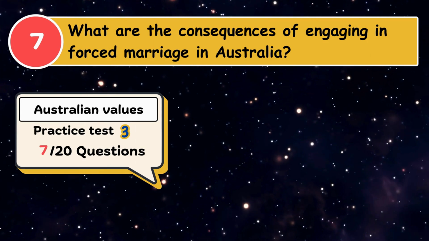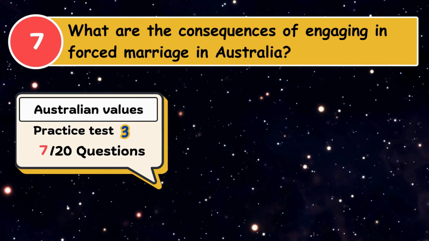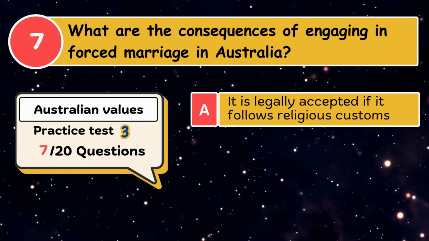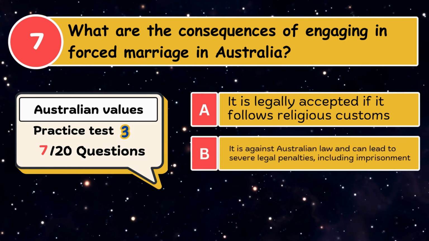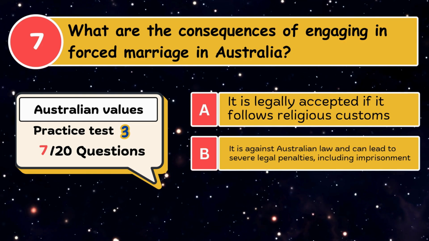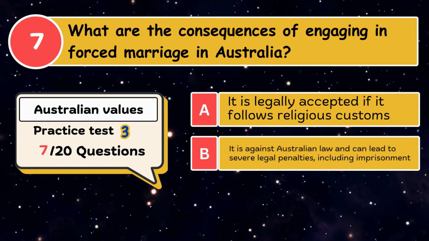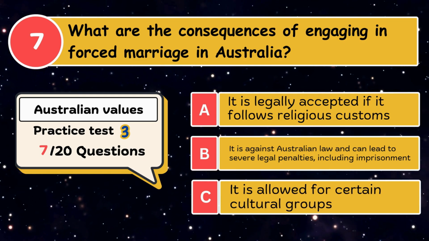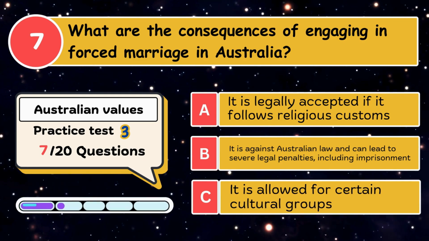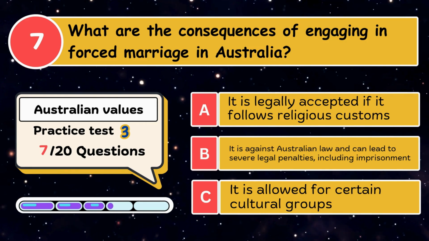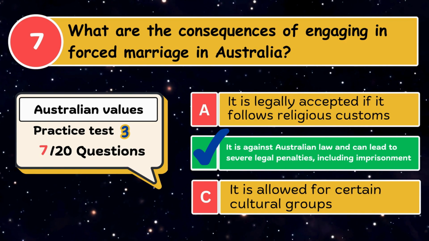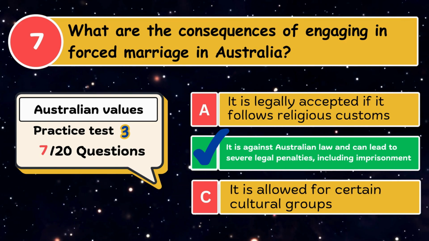What are the consequences of engaging in forced marriage in Australia? A. It is legally accepted if it follows religious customs. B. It is against Australian law and can lead to severe legal penalties, including imprisonment. C. It is allowed for certain cultural groups. The correct answer is it is against Australian law and can lead to severe legal penalties, including imprisonment.